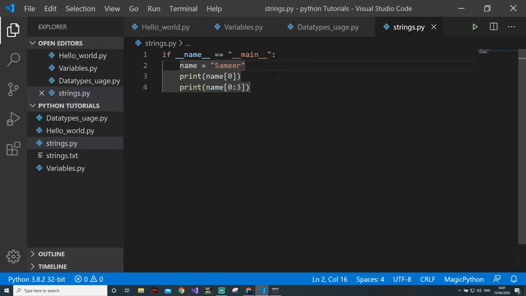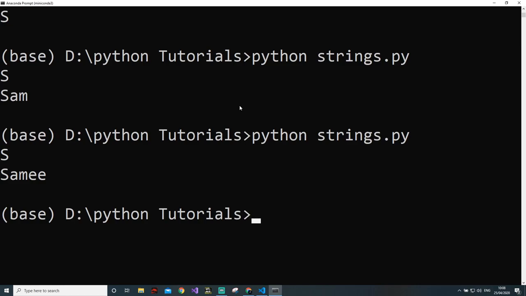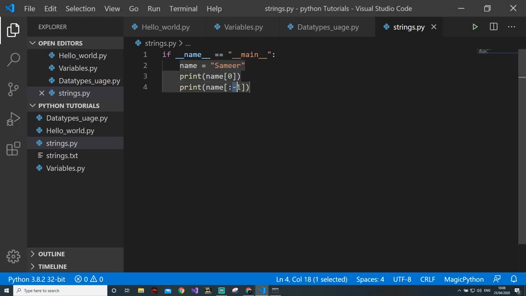It can be done in reverse order as well. As I told you, this is 0, 1, 2, 3, 4, 5. It can also be -1, -2, -3, -4, -5 and -6. But remember, this should always be greater than this. So even if this is -1, let's see what the output is. It's SAMI, because you have given -1 here, so it will never touch -1.